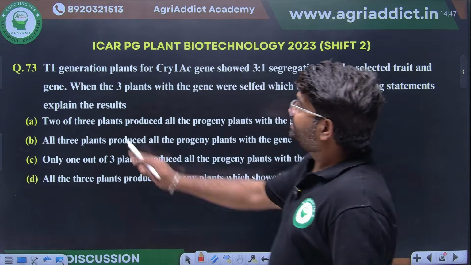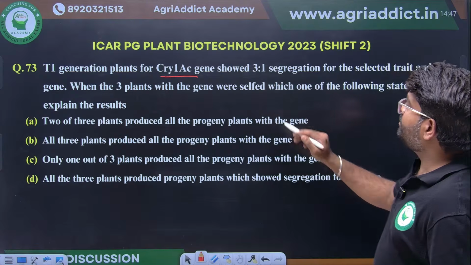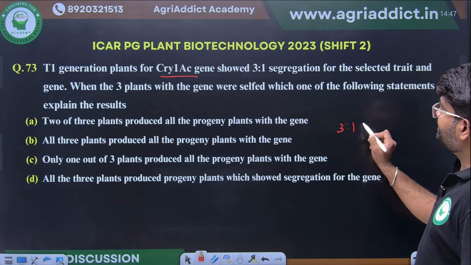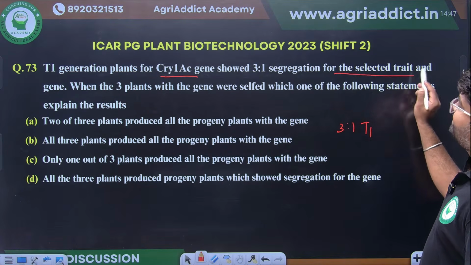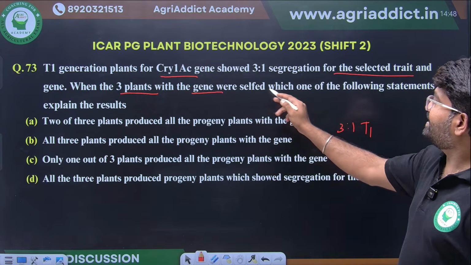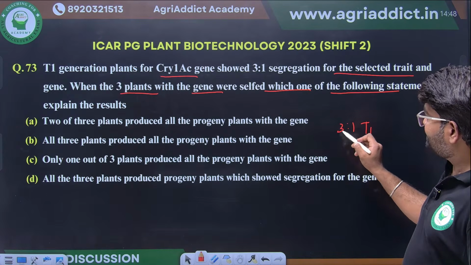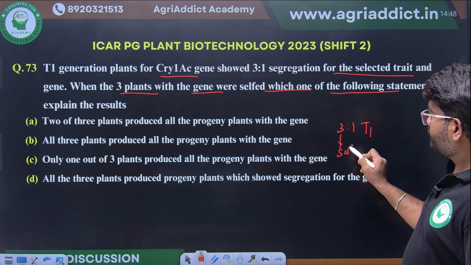A T1 generation plant for the Cry1Ac gene showed 3:1 segregation in T1 for selected traits. When the three plants with the gene were selfed, which of the following statements will be correct? When these three plants are selfed, what will happen?